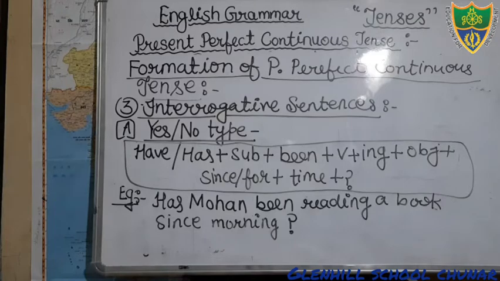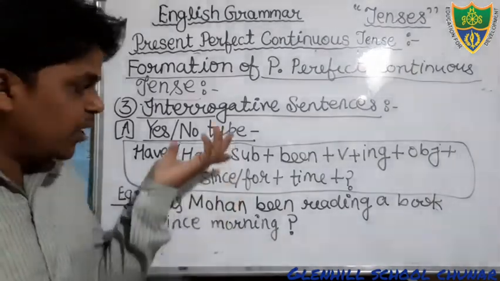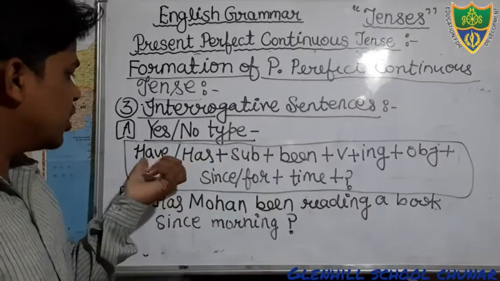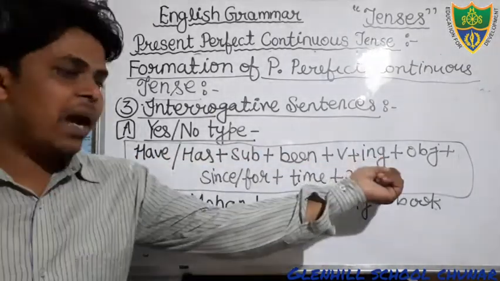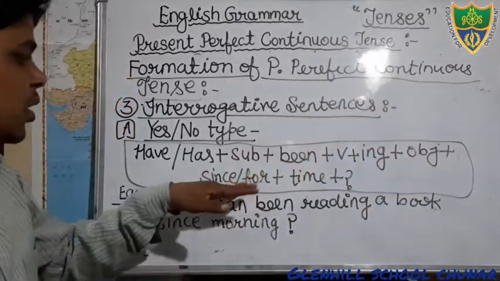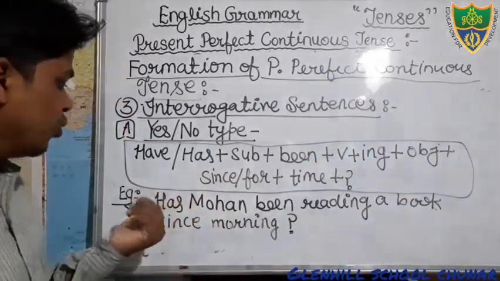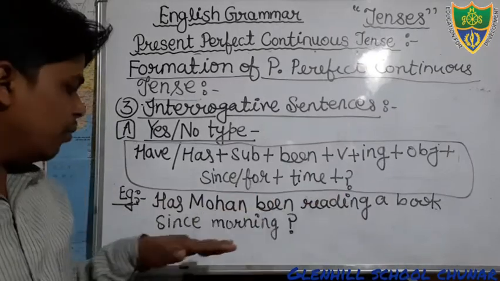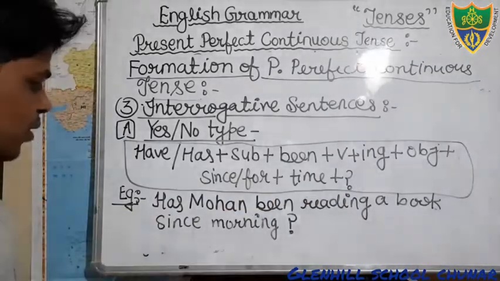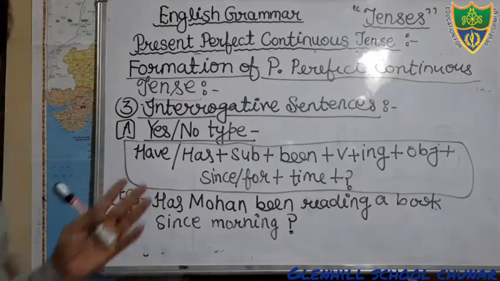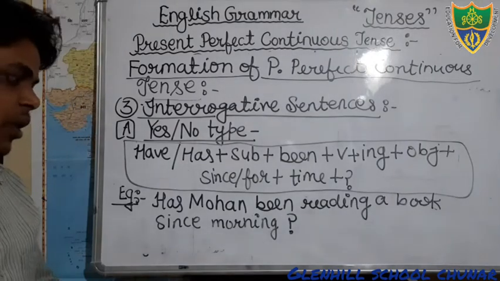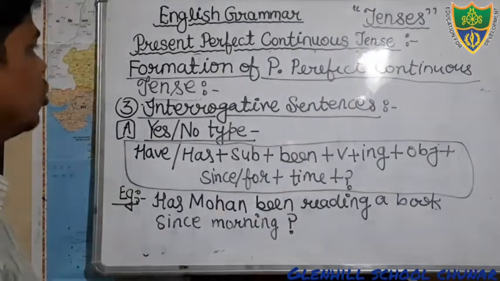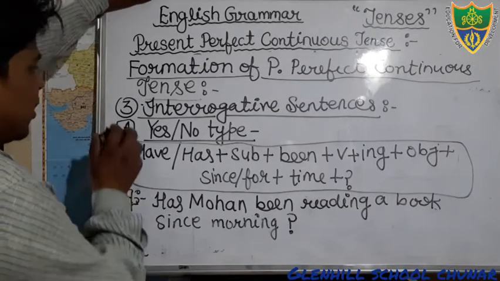Yes, this is an SNO type sentence. Its answer can be given in one word. And this is the structure: has or have, subject plus been plus verb. In the verb we will add ing, then the object, then since or for, then time, then question mark. You can see, has Mohan been reading a book since morning? This is the structure of the SNO type interrogative sentence. Now we will discuss the WH type of interrogative. Students, I hope that you have all completed it.